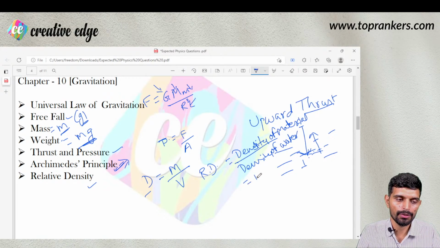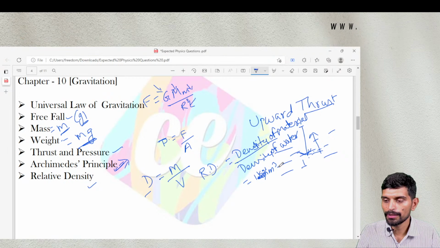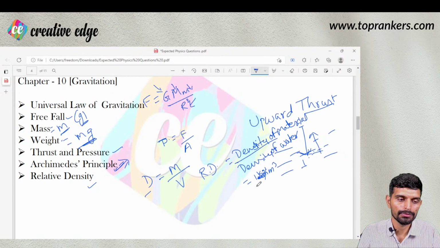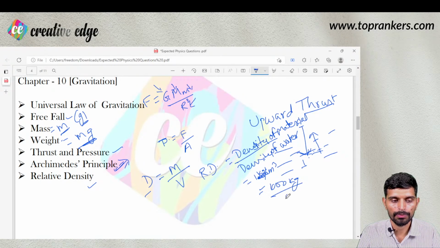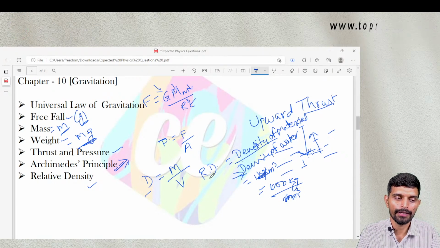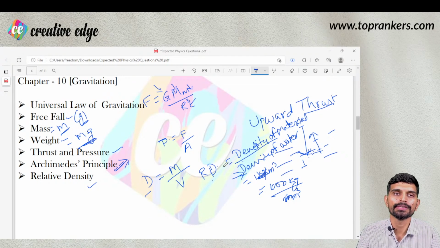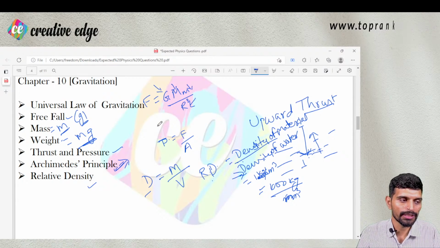Density of water is considered to be 1 gram per centimeter cube, or 1000 kg per meter cube, right? That is the absolute density of water, and then relative density is calculated in terms of density of water. So you might be required to calculate absolute density of a given material whose relative density is known to you. Okay, so these are the questions that could be there.